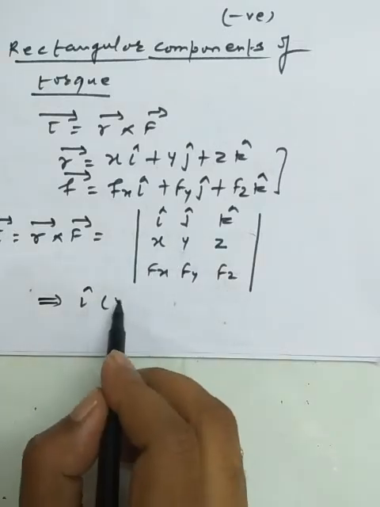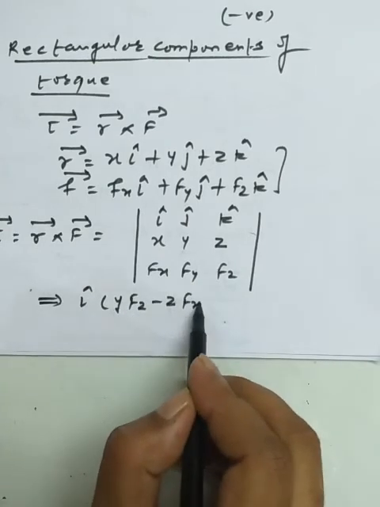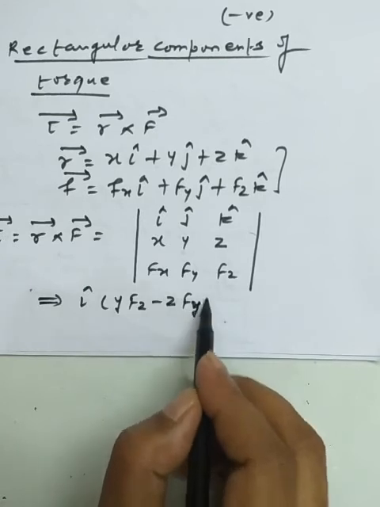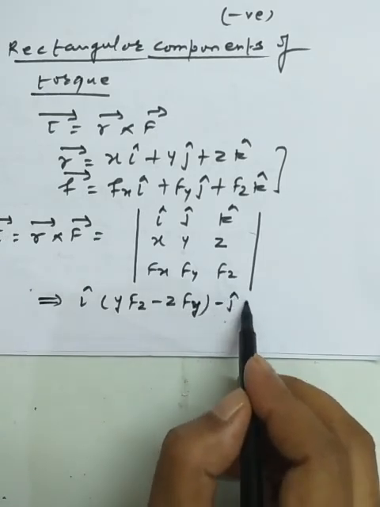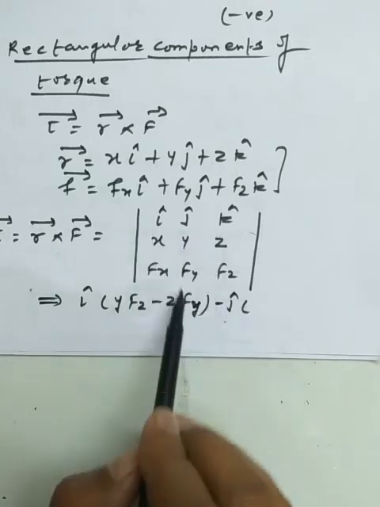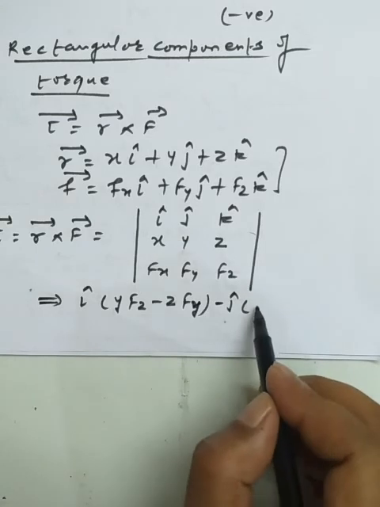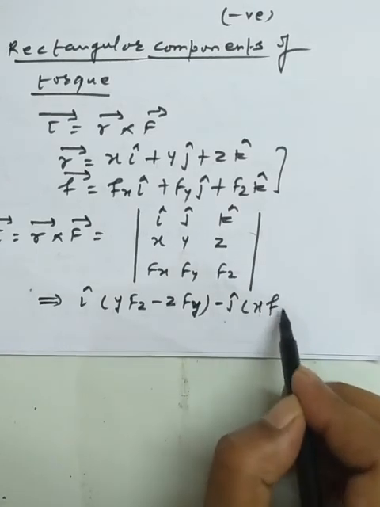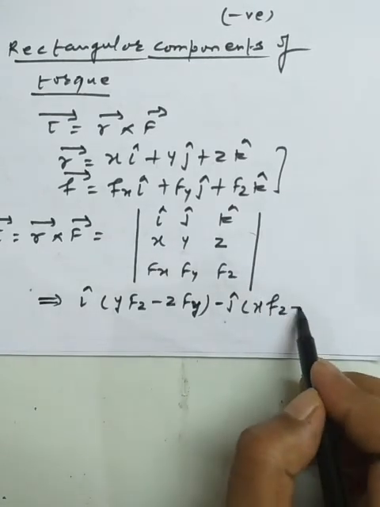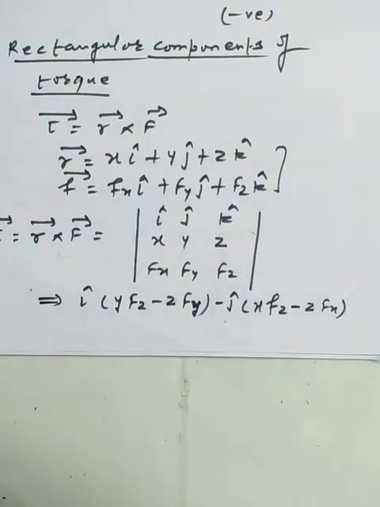So we get y Fz minus z Fy for the i component. Then we take the j sign, leaving the components that come in line with j, and we get the torque in the y direction, so the particle lies in the xz plane. So we write x Fz minus z Fx. This is the meaning of the j component.